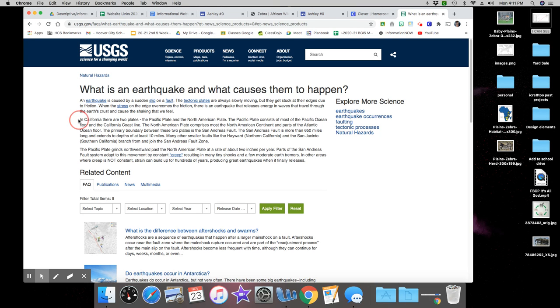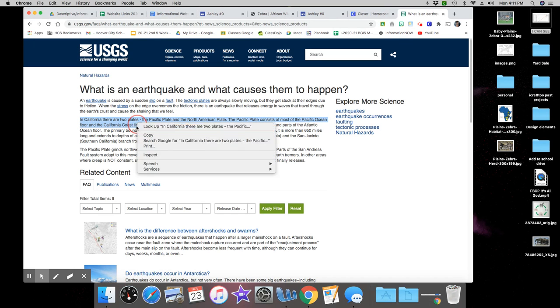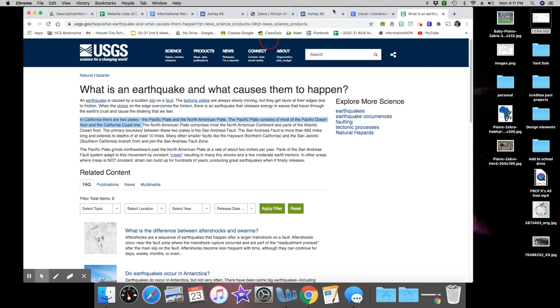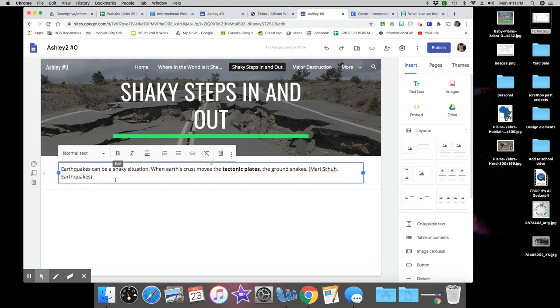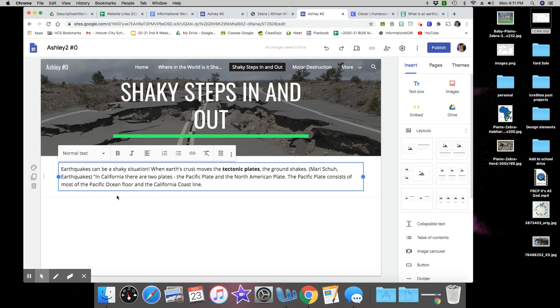Like if I want to quote the information about the California plates, if I copy this, and this is not going to make sense because I'm not reading or putting it in a certain order. I'm just doing it as an example for my website. I'm quoting, so notice that I open quotation marks. I'm going to press Control V to paste the exact sentence, and I'm going to close it with quotation marks.